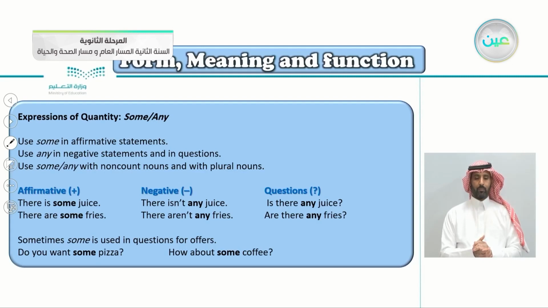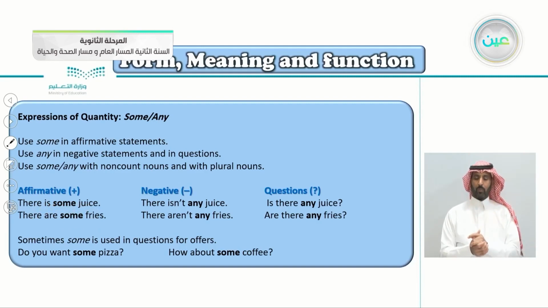Here there are some examples. There is some juice. This is affirmative. There are some fries. Because fries is countable here, we used are. Because juice is non-count here, we put here is. There is some juice. There are some fries.